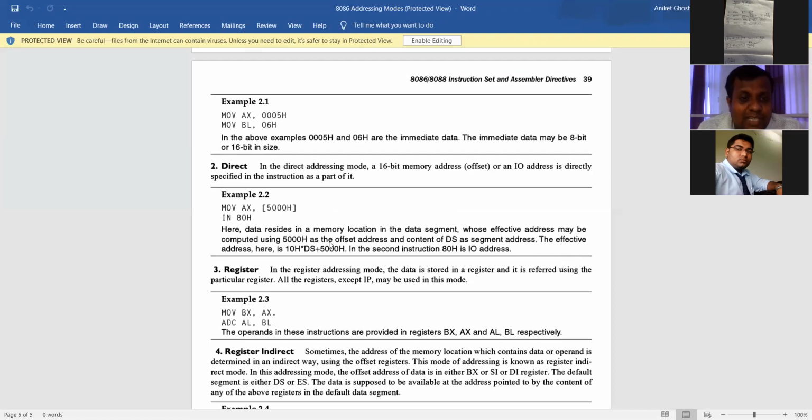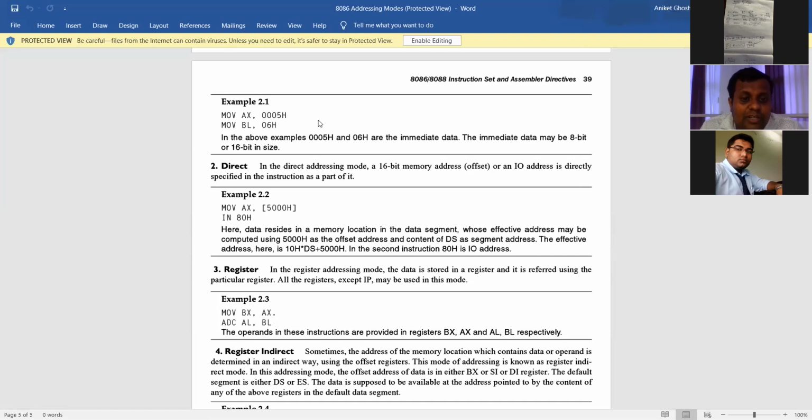Immediate addressing mode. What are the examples? MOV AX, 0005 or MOV BL, 06. It means AX will be 0005 after the instruction, or BL will be 06 after the instruction. So this is the example of immediate addressing mode. Is it clear? Yes, sir. Okay.